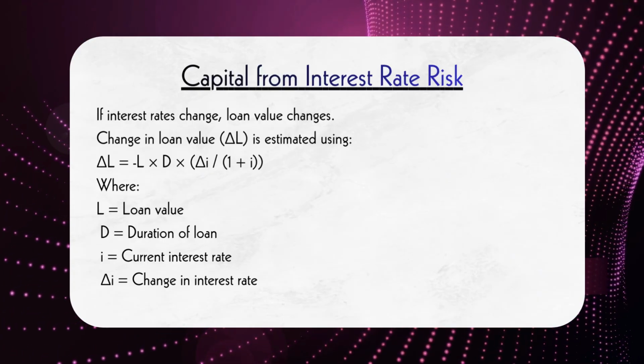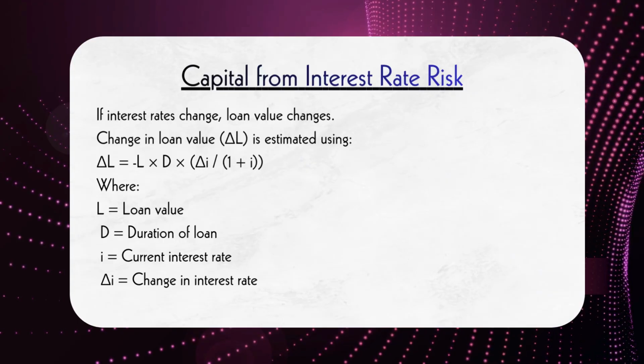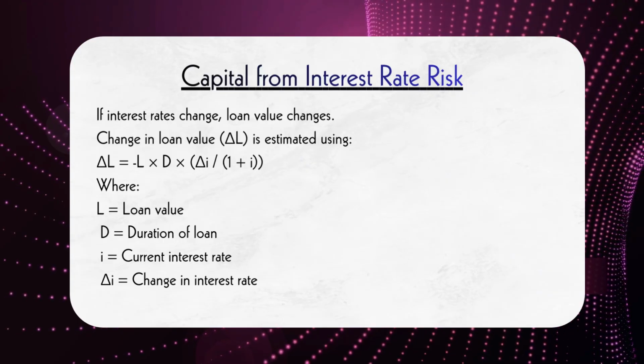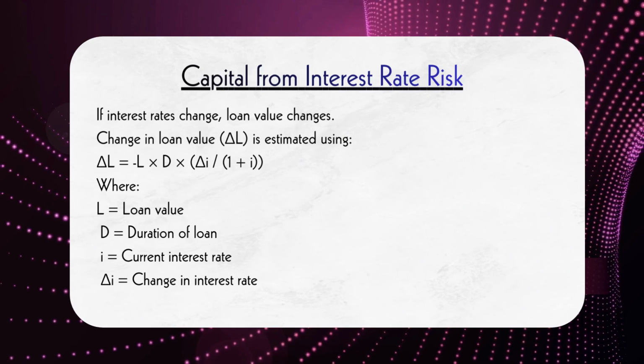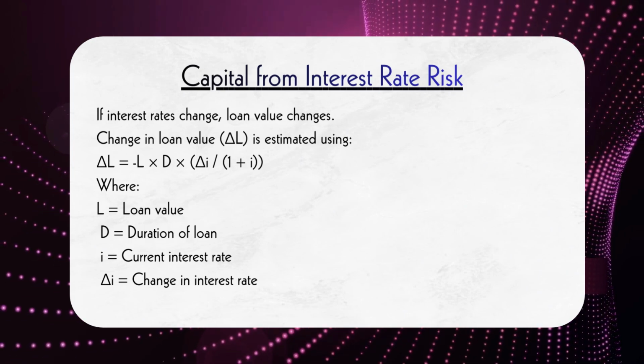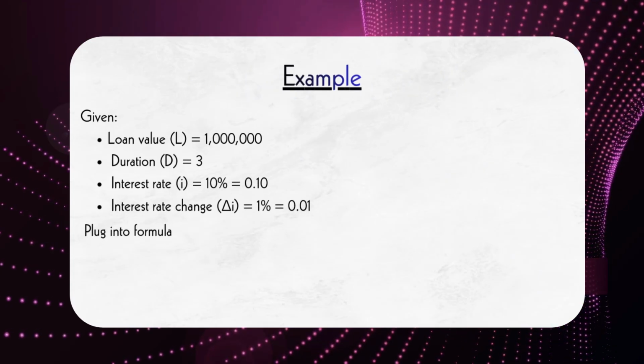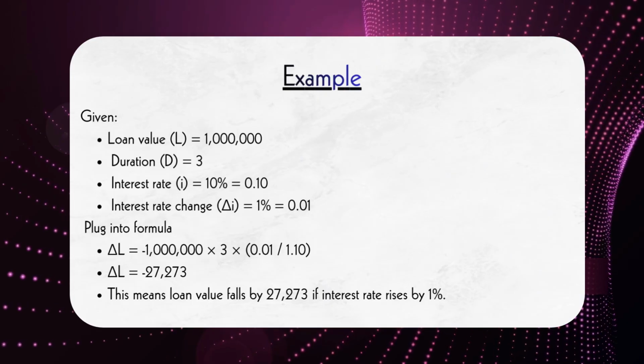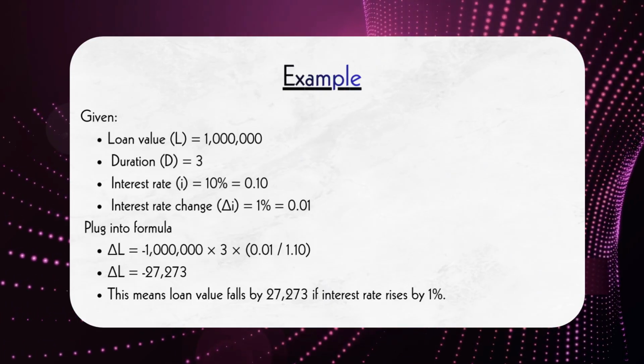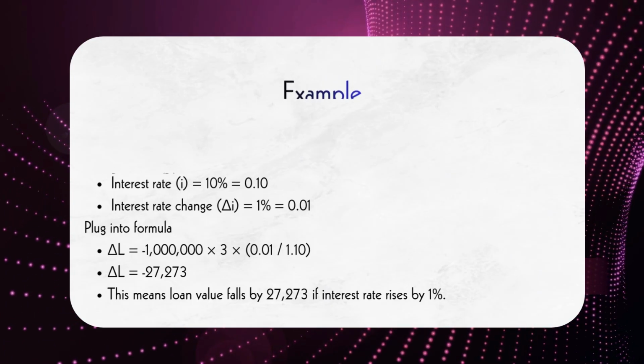Change in loan value equals minus L multiplied by D multiplied by delta I divided by 1 plus I, where L is loan value, D is duration, I is current interest rate, and delta I is the change in interest rate. For example, if a 1 million loan with duration 3 faces a 1% increase in interest rates, the loan value will fall, showing there is interest rate risk and capital must be held against it.